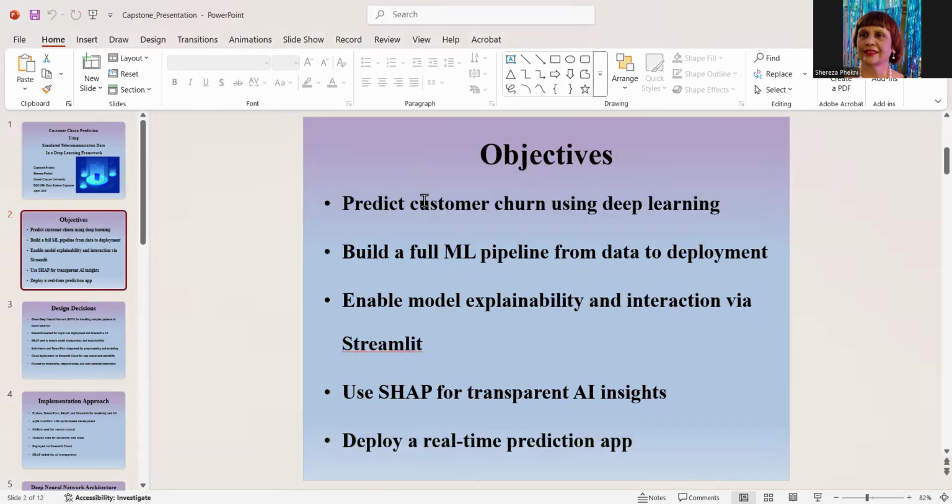The objectives. The primary goals of this project were to predict customer churn using deep learning, build a full machine learning pipeline from raw material to real-time deployment, enable model explainability through Streamlit, integrate SHAP for transparent AI insight, and finally deploy a user-friendly live app for real-world interaction.